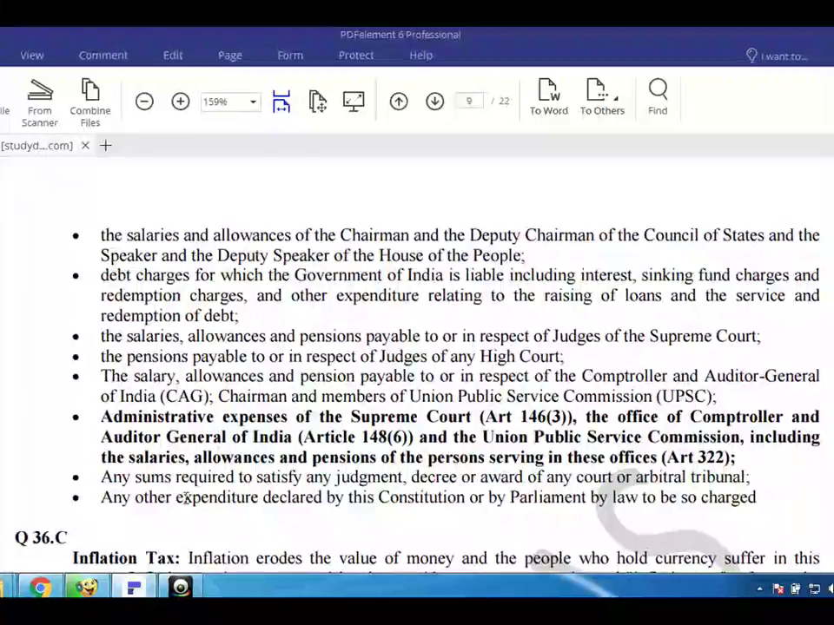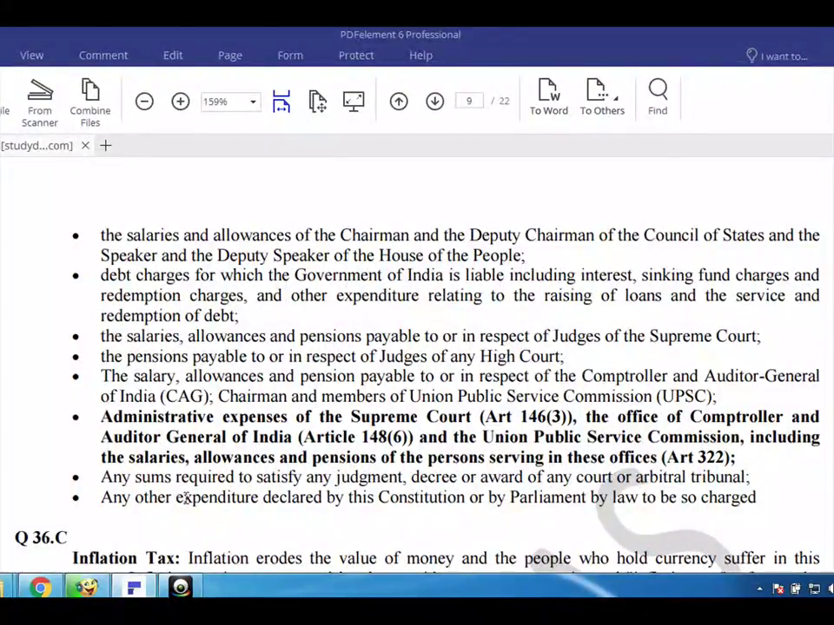The salaries, allowances and pensions payable to or in respect of judges of the Supreme Court. The pensions payable to or in respect of judges of any high court. The salary, allowances, and pension payable to or in respect of the Comptroller and Auditor General of India, CAG, and the Chairman and members of the Union Public Service Commission, UPSC.